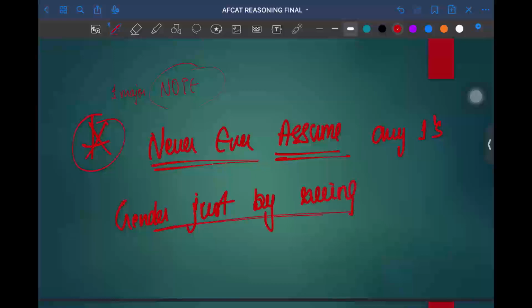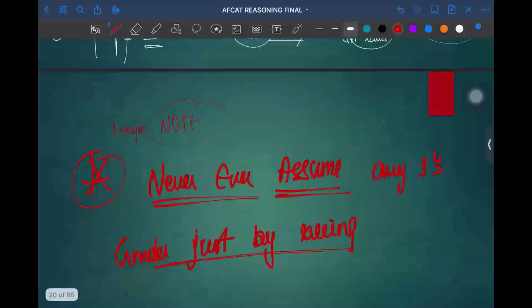Keep it as a thumb rule throughout your reasoning, because in reasoning you never assume anything from external knowledge.